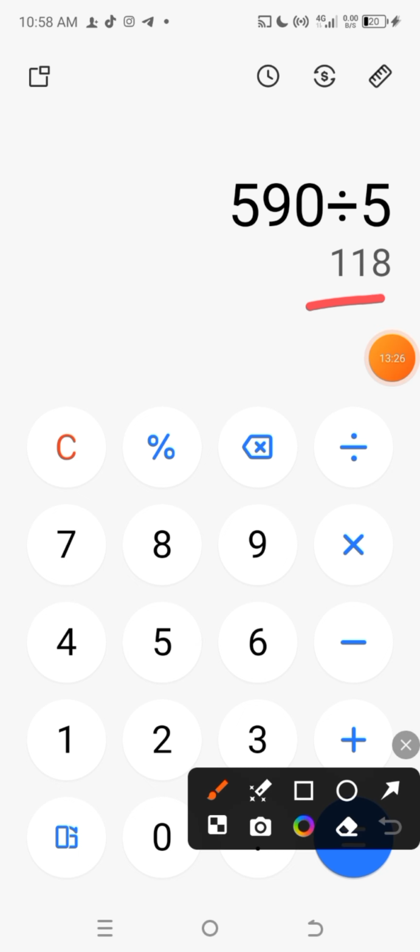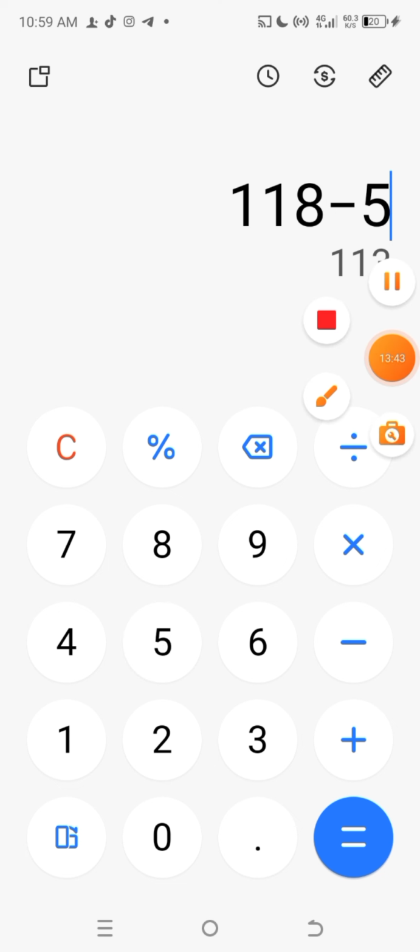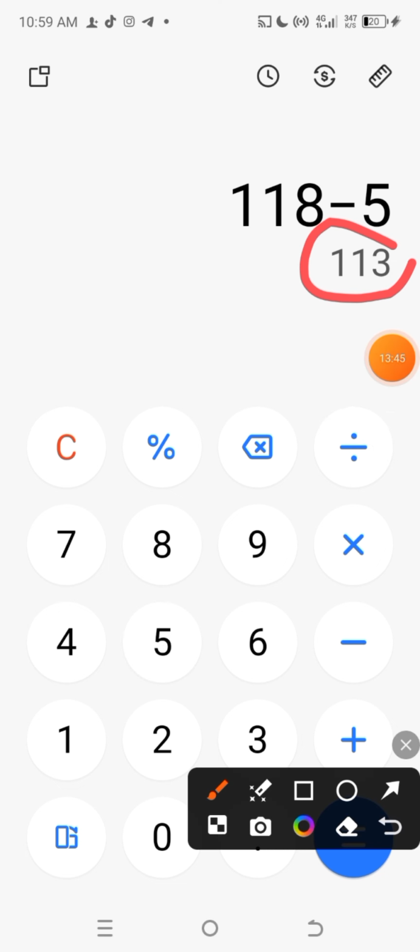The next thing I'm going to do is to divide by 5, and you're also going to get what you are looking for. So this is how to actually calculate the average for both home and away, and also for head to head. It is that simple and that easy. And after that, maybe you have 118, right? So you're going to subtract 5 from this digit, and you're going to look for this particular line at your Sportybet. And if your Sportybet or your 1xBet or Betway does not provide this option for you, the best thing you have to do is to run away.